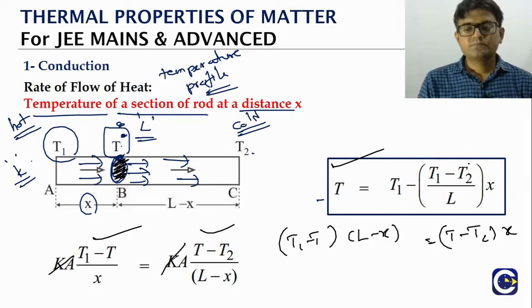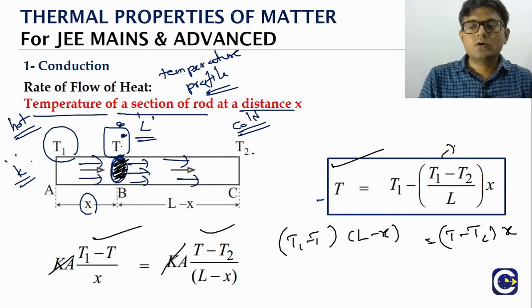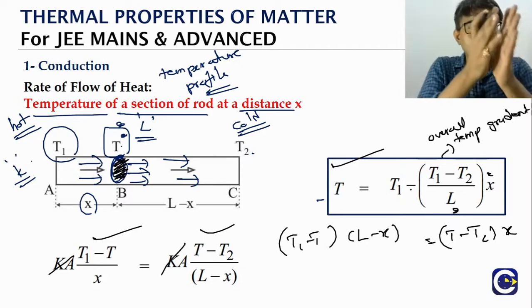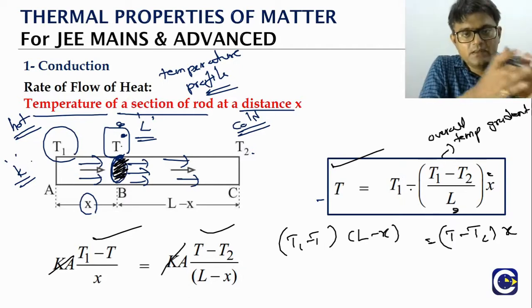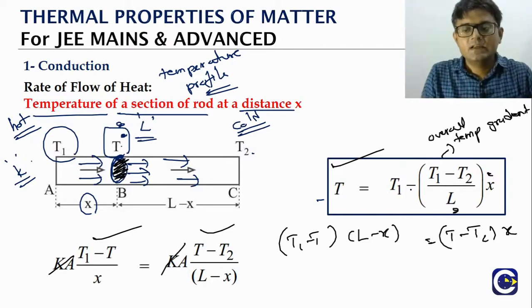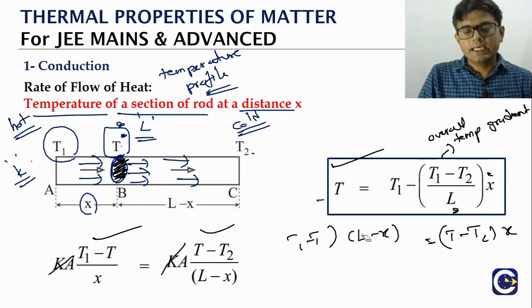T will be equal to T1 minus (T1 minus T2) by L. This is what we can call the overall temperature gradient, meaning the overall temperature difference divided by the total length of the rod. Then (T1 minus T2) by L into X will come. So from the hot side end, we are marking a section of the rod at distance X. For that, what is the temperature? We can see it is T1 minus the overall temperature gradient into X.